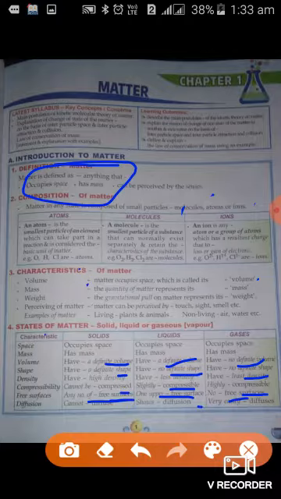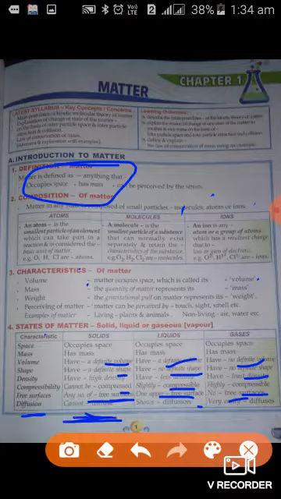Diffusion, next term is diffusion. Diffusion is a process in which a substance can mix in another substance due to the motion of the particles. For example, if we add one substance to another, their particles remain in motion, and due to that motion they intermix with each other. In case of solid, the particles have very strong force of attraction, so therefore they cannot move easily. So there is no diffusion in case of solid.